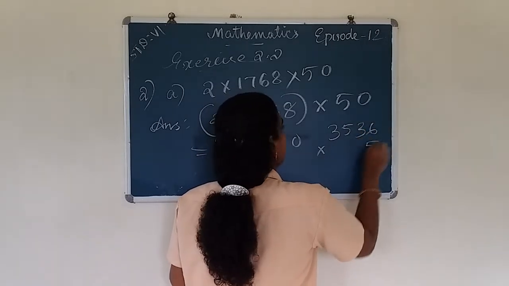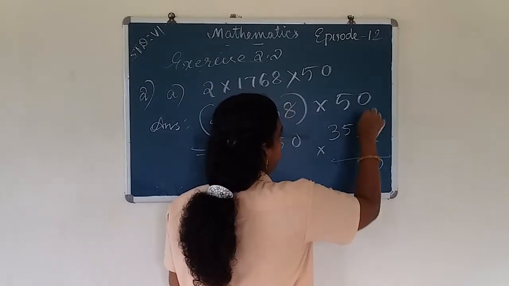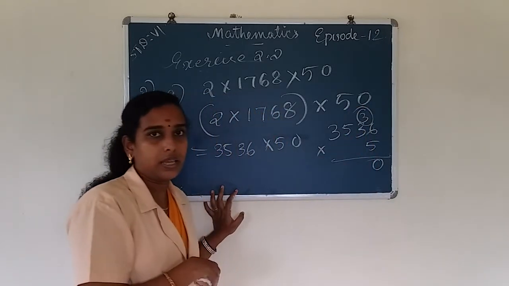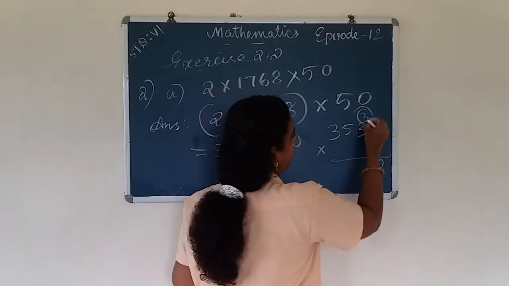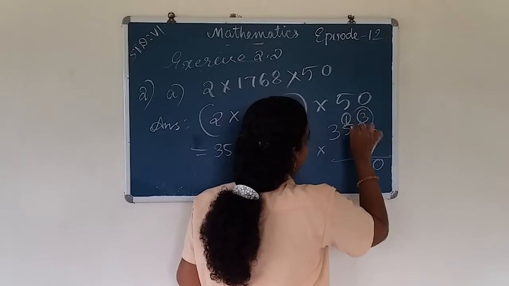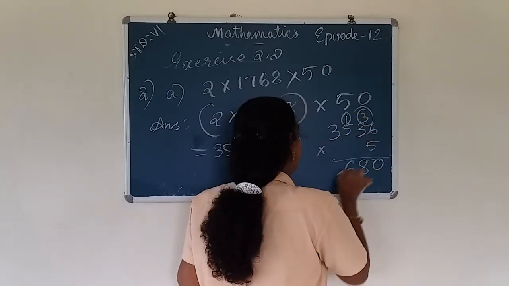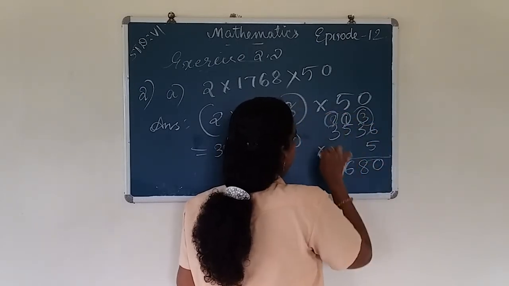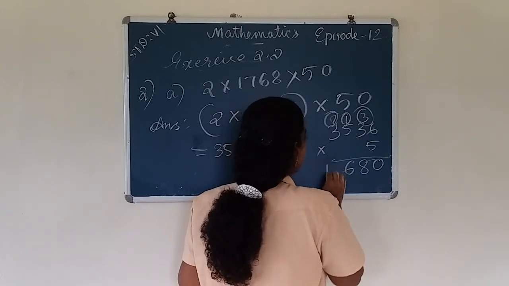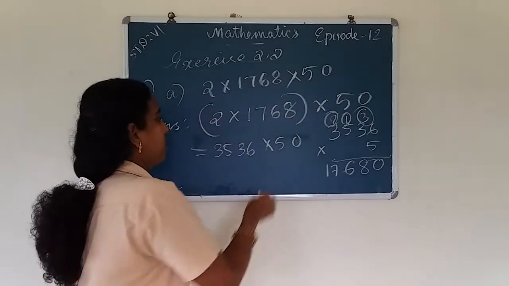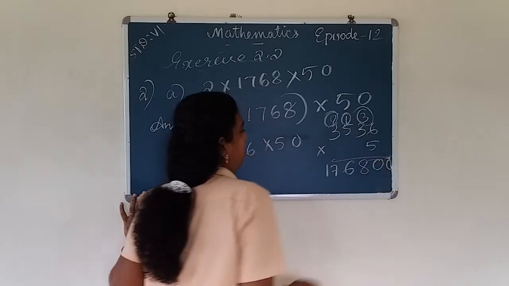Into 5. 6 5s are 30, remainder 3. Then 5 3s are 15, 18, remainder 1. 5 5s are 25, 25 plus 1, 26, remainder 2. 5 3s are 15, 15 plus 2, 17. And here 1 0.